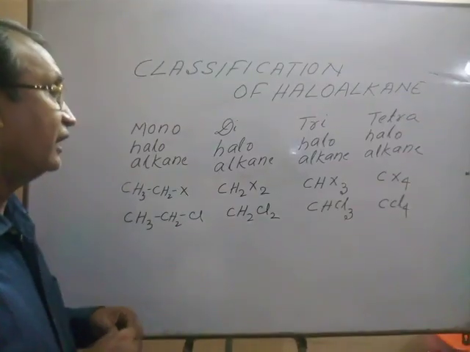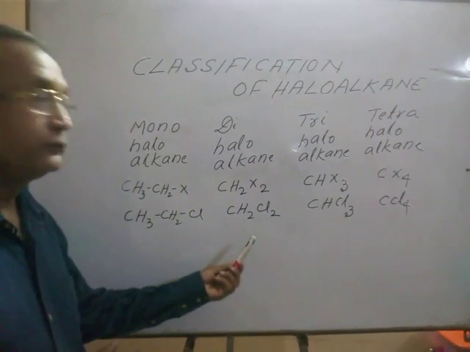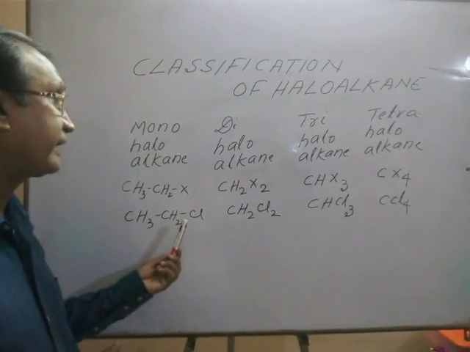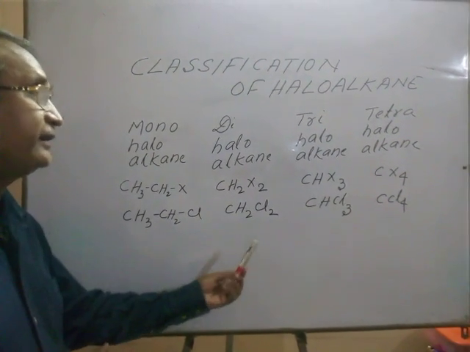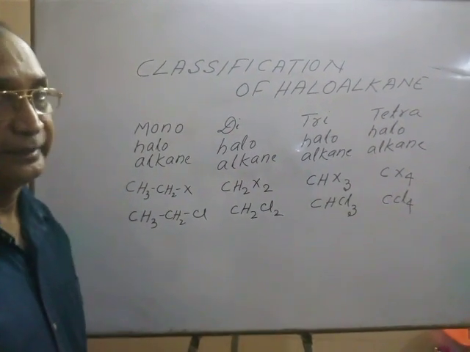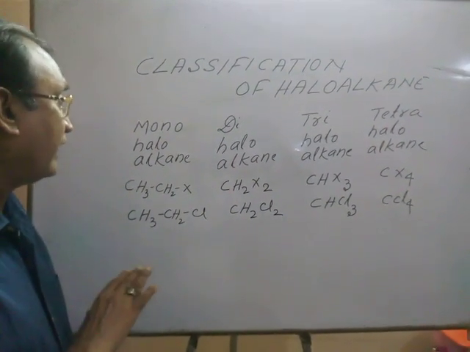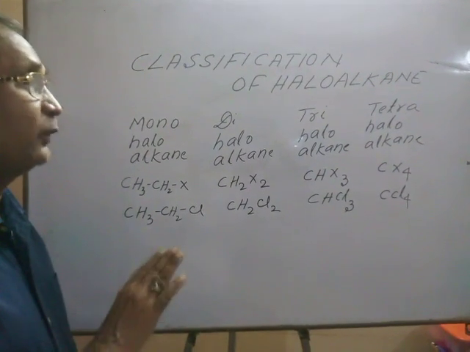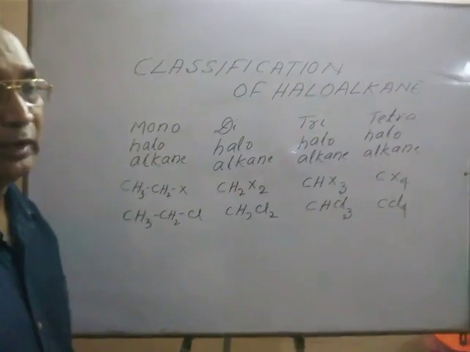So these are the proper examples of monohaloalkane, dihaloalkane, trihaloalkane, and tetrahaloalkane.